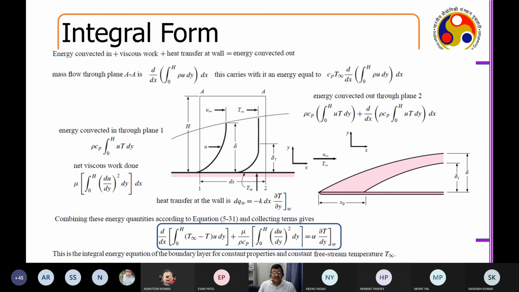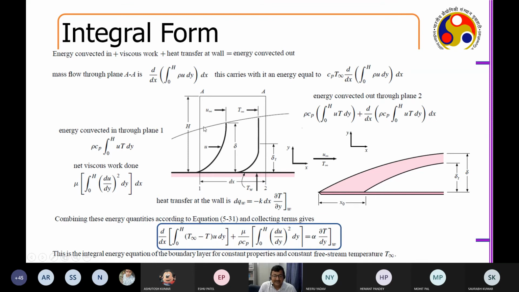Okay. So how do we put the thermal boundary layer equation together with the hydrodynamic boundary layer equation? I'm assuming a plate, and this is my hydrodynamic boundary layer. As the hydrodynamic boundary layer is established because of U infinity, there is a T infinity associated with it, so my thermal boundary layer is also slowly developing.